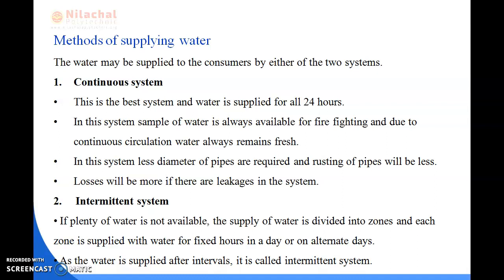In the continuous system, which is the best system, the water is supplied for all 24 hours. In this system, a sample of water is always available for firefighting, and due to the continuous circulation, the water always remains fresh. Smaller pipe diameters are required and rusting of the pipes will be less. Losses will be more if there are leakages in this system.